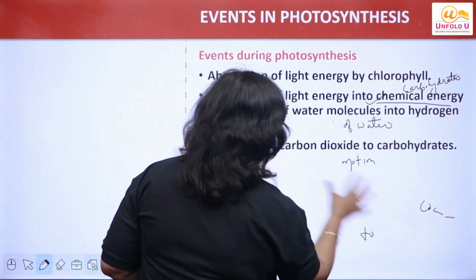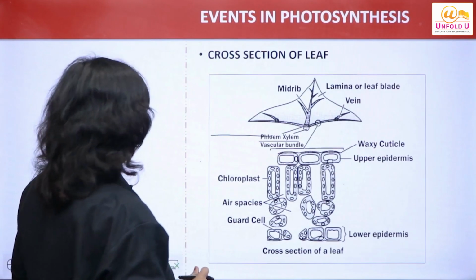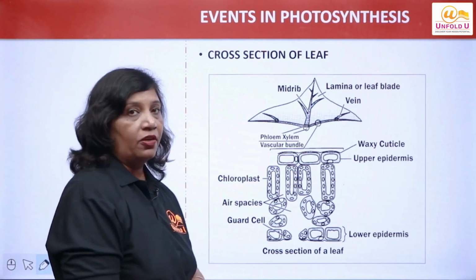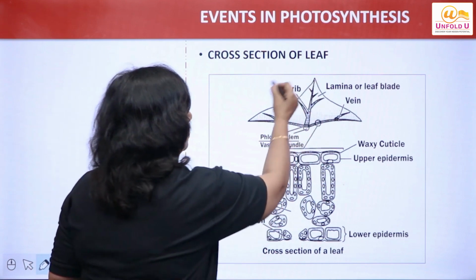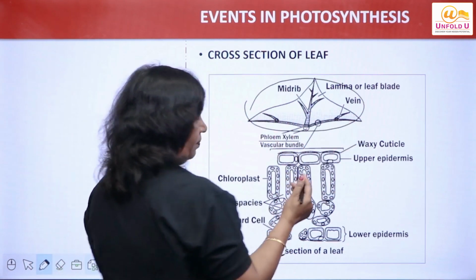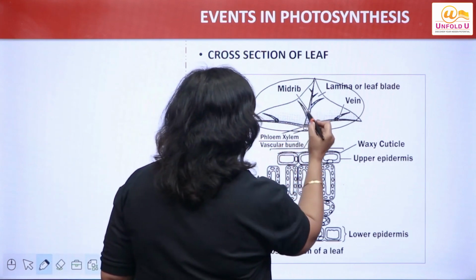So what are the events that take place during photosynthesis? Now this is a cross section of a leaf showing various parts of the leaf. This is the dissected leaf portion, right, in which you can see the midrib.